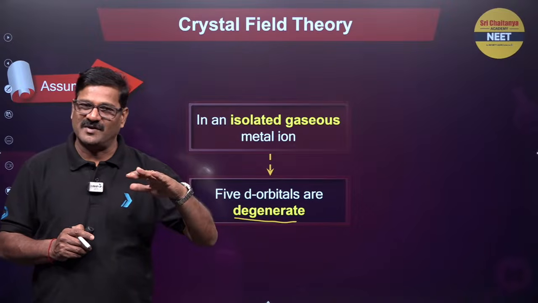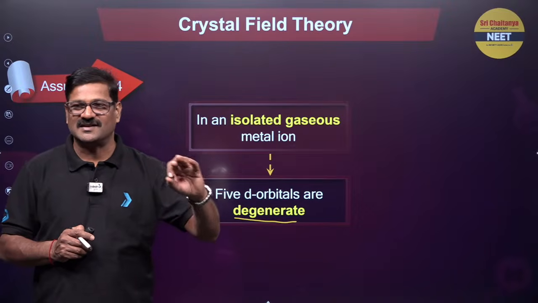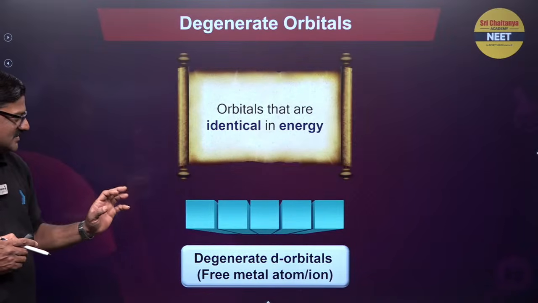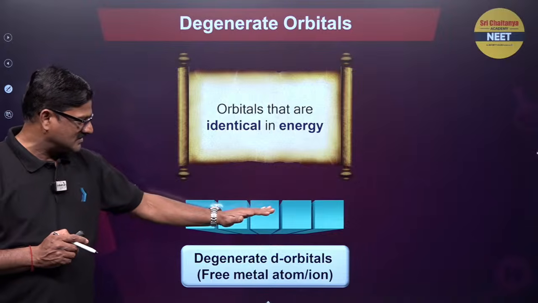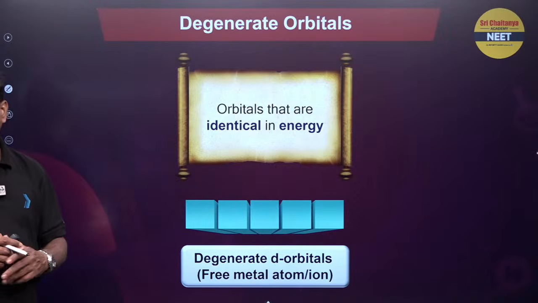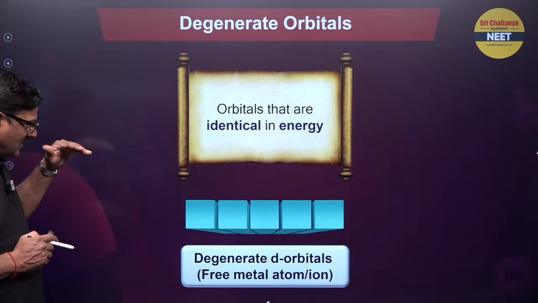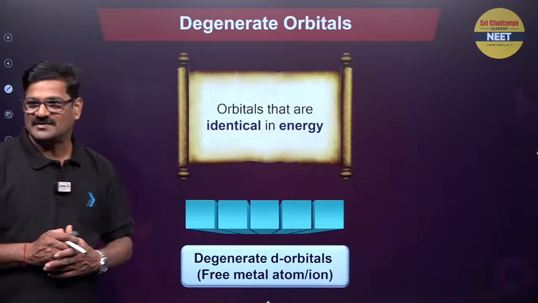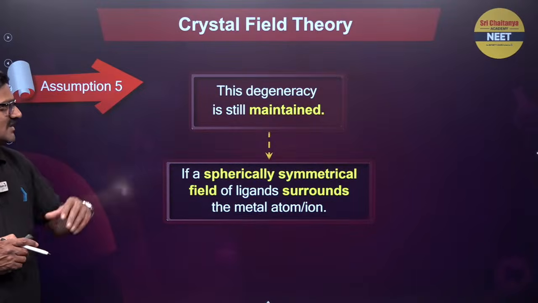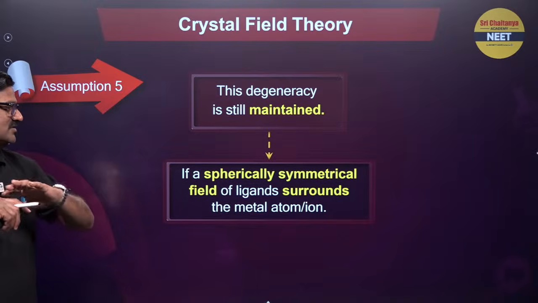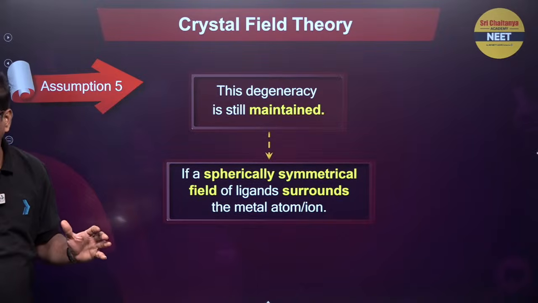Orbitals having the same energies are said to be degenerate orbitals. So the 5 d orbitals have the same energy; they are called degenerate d orbitals in a free metal atom. Whenever the ligand is coming, there will be a repulsion among these orbitals. So the degeneracy is still maintained in a spherically symmetrical field of the ligand surrounding the metal atom or ion.